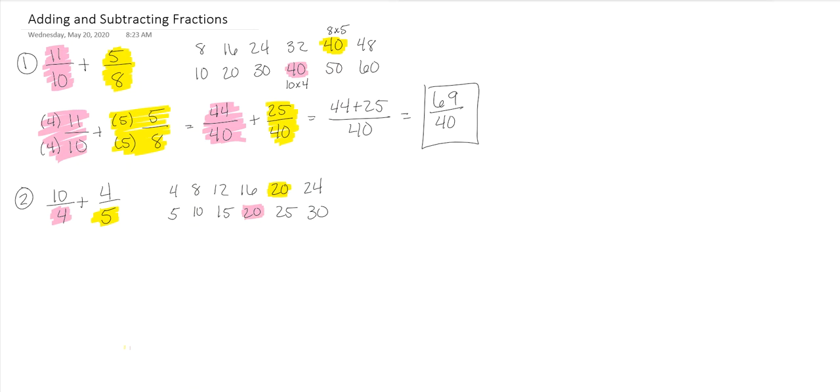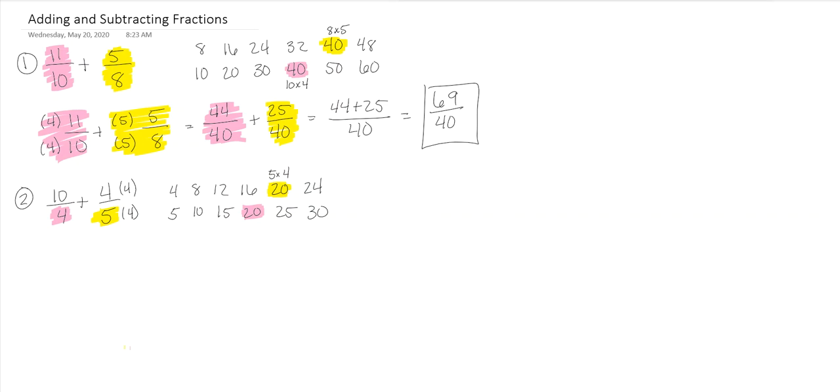All right, our top one, our original denominator is 5. What did we multiply 5 by to get 20? Well, we multiplied by 4, which means we're going to multiply both the top and the bottom by 4. It is just a coincidence, by the way, that these are the same. That doesn't always happen. So please don't make that leap that you're supposed to multiply the denominator by the numerator.